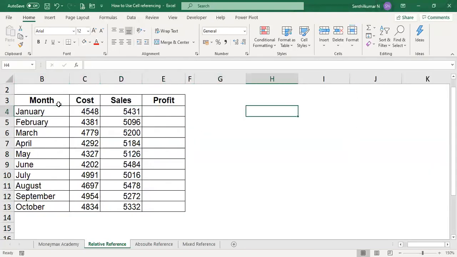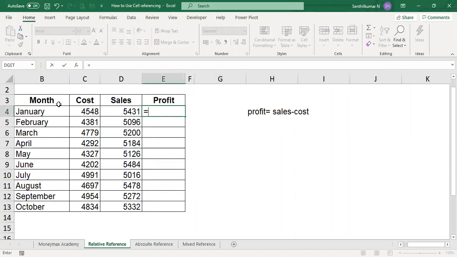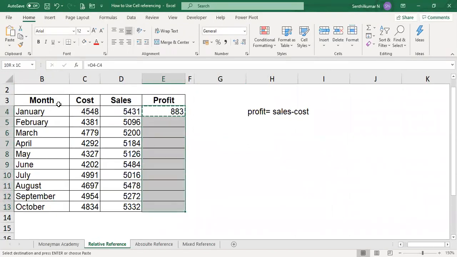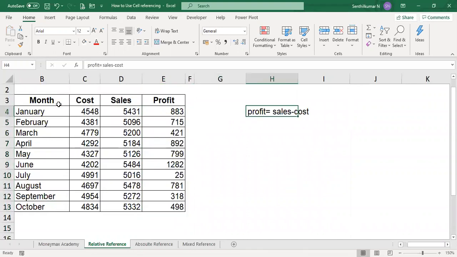Now you want to know what the profit is. What is the formula for profit? Profit is equal to sales minus cost. Sales minus cost means you will get the profit. Now you can copy paste. This is the normal method.